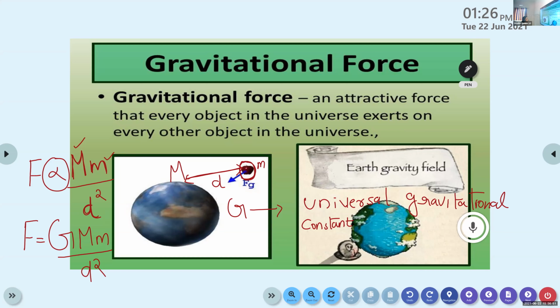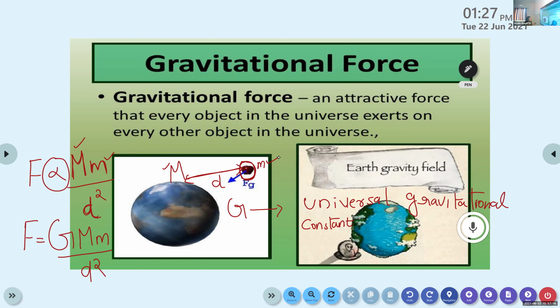Here we are discussing the gravitational force. It is the force of attraction that exists between different objects in the universe. Suppose we consider the earth's surface and an object such as an apple. Let capital M be the mass of the earth and small m the mass of the object.